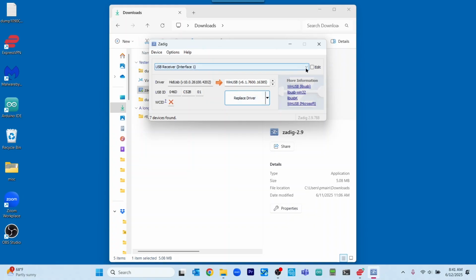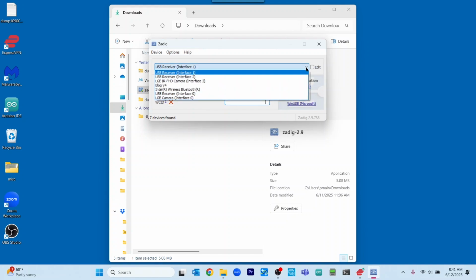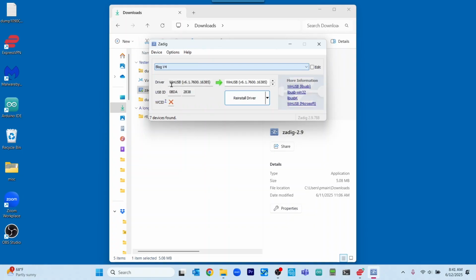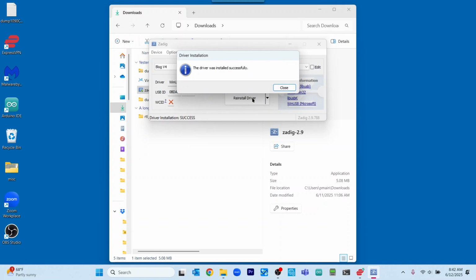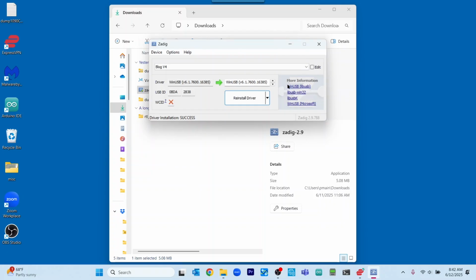So we're going to next come to the drop down. We're going to click on it, and we're going to select Blog V4. Once we've selected that, then we're going to click, and it will either say install driver or reinstall driver. So we're going to go ahead and click. And we will now close Zadig.